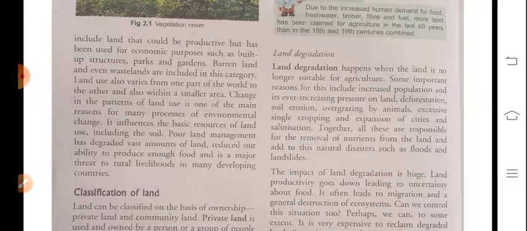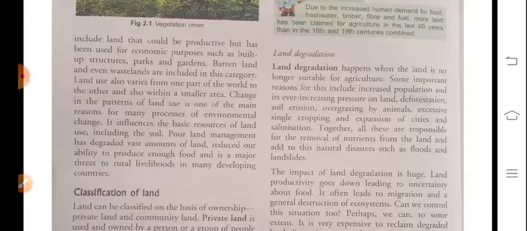Now, land degradation. Land degradation happens when the land is no longer suitable for agriculture. Some important reasons for this include increasing population and ever-increasing pressure on land, deforestation, soil erosion, overgrazing by animals, excessive single cropping, expansion of cities, and salinization. Together, all these are responsible for the removal of nutrients from the land, and add to this natural disasters such as floods and landslides. Okay, this is land degradation.